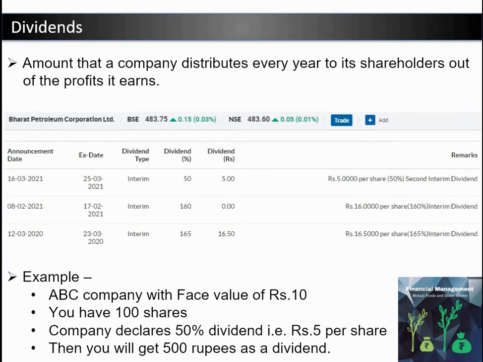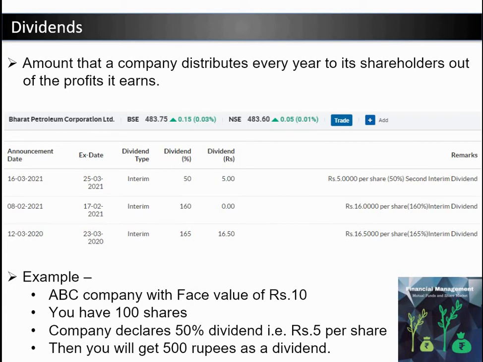Moving on to the next. Until now, we saw how our capital grows with capital appreciation by investing in stocks. Investing in shares has one more benefit: we get regular income in the form of dividends. What is a dividend? It is the amount which a company distributes to its shareholders from its profits regularly. It is not compulsory that every company gives dividends. Sometimes if a company has a loss, then generally they skip dividends.